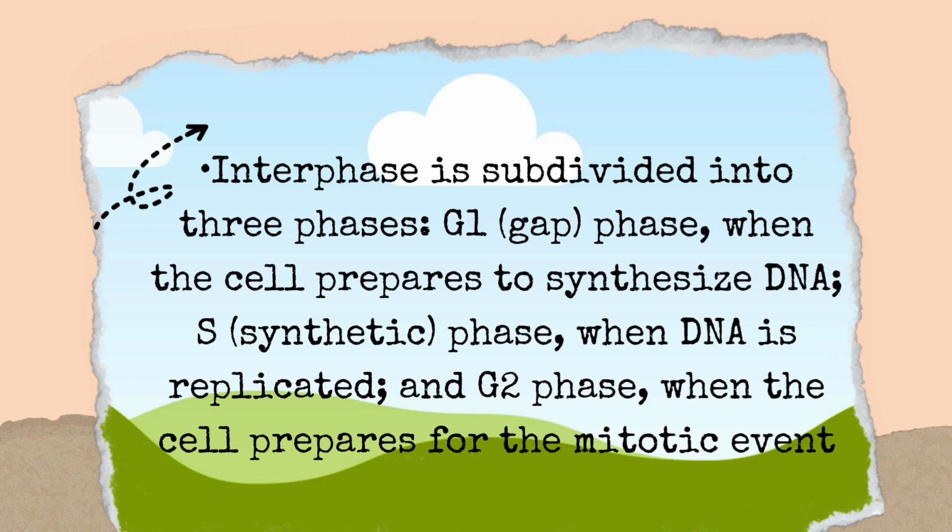Interphase is subdivided into three phases: G1 phase, when the cell prepares to synthesize DNA; S phase, when DNA is replicated; and G2 phase, when the cell prepares for the mitotic event.